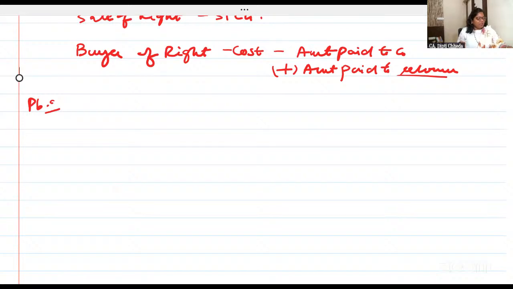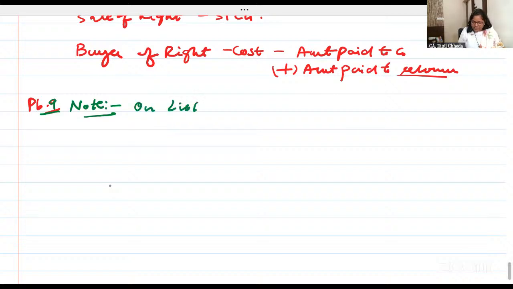Did you all read the question? After the first bonus, when you get the second bonus, on the bonus also bonus shares will be given. But second bonus shares are issued in March 24 and they are sold in August 24. So it will be short term. That's why we are keeping it separate. So at the start or the end you have to write a note. STT is not allowed to be deducted. I am writing in the beginning to make you learn. You can write after this also.